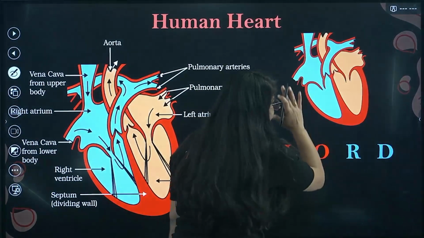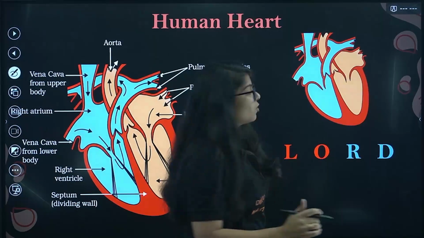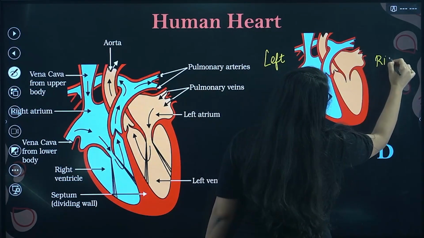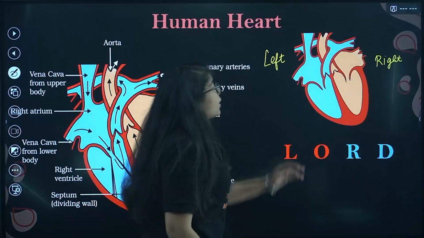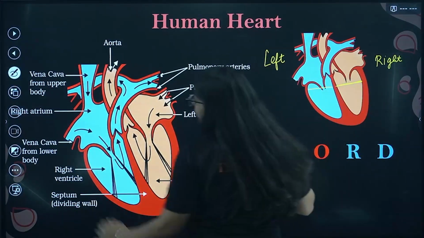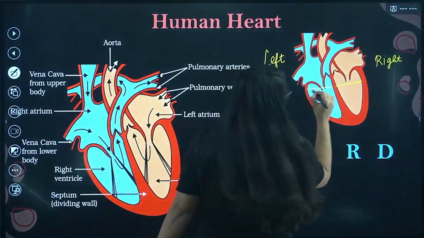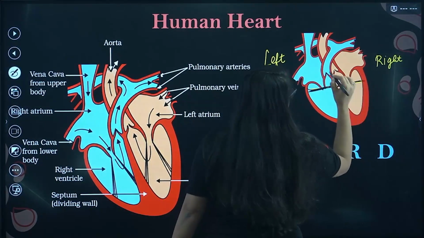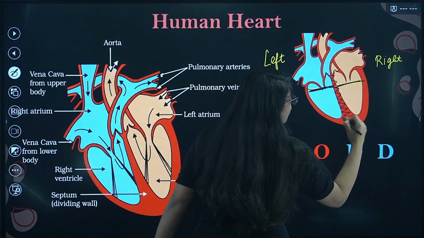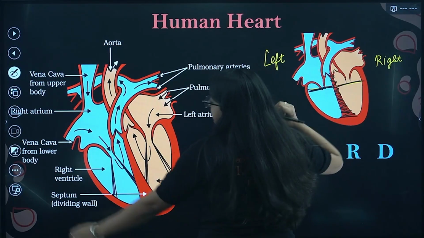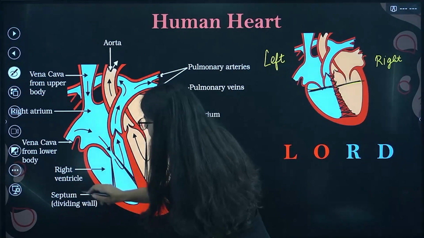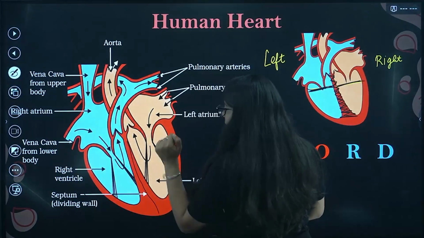These are the left side and right side. First of all, this is your left side and this is your right side. Done. Now there are again two parts, the upper part and the lower part. This right and left part are separated by a very good wall that is called your septum. So this is your septum, right? This whole part is septum.